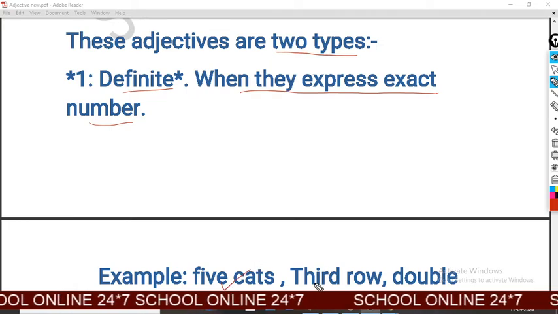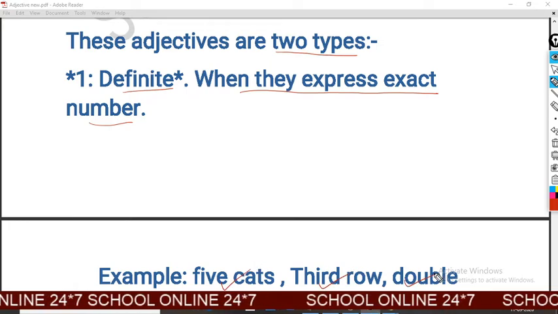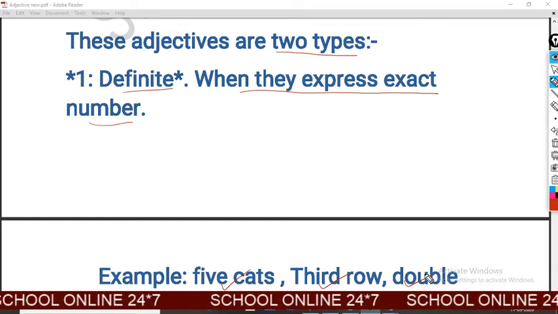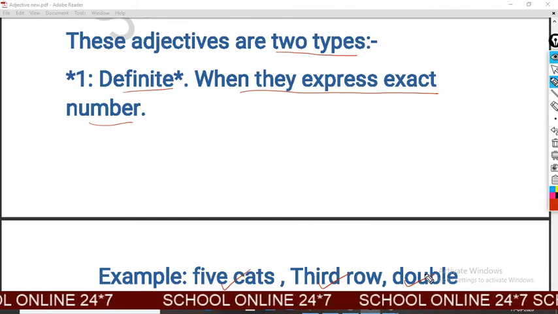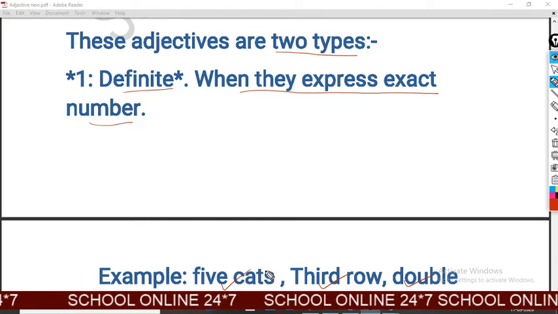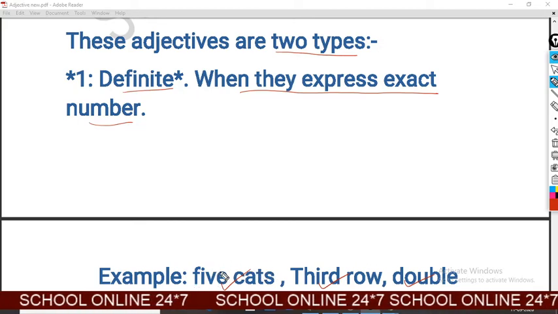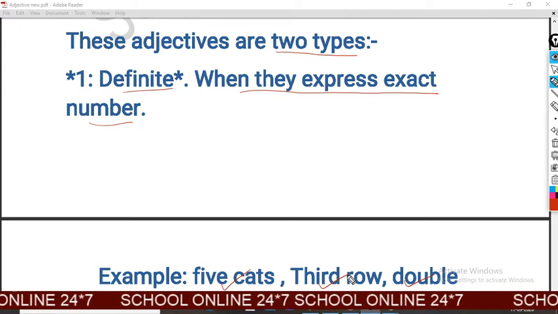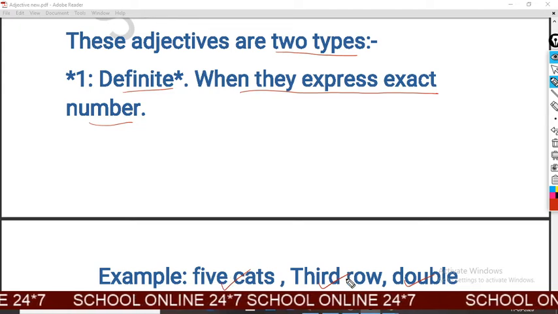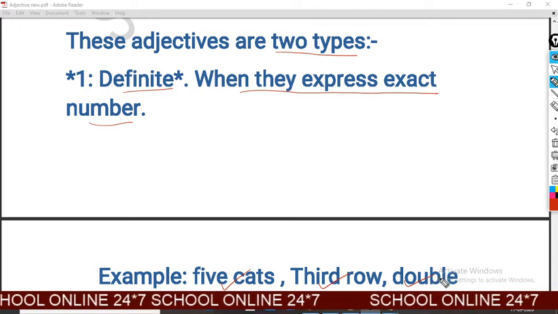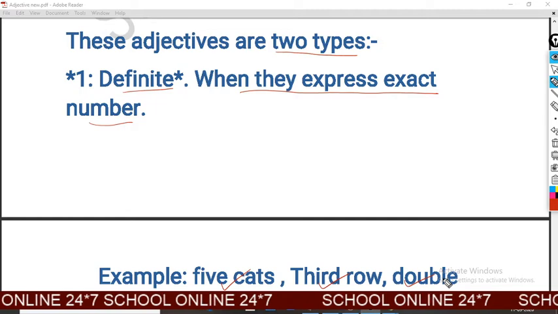For example, five cats, third row, and double. Five cats: five is the exact number of cats. Third row: third is the exact position of the row. Double means a work is done how many times? Double times.